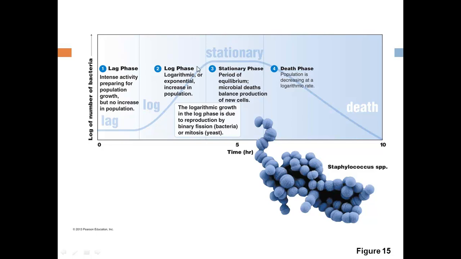But eventually nutrients are going to begin to run out, waste is going to start to build up, so that we hit a stationary phase, where the number of new cells equals the number of dying cells. And then eventually the death phase. So with the death phase, we see that we have more dying cells than cells that are living, and that ends the death phase. Here ends Chapter 3.